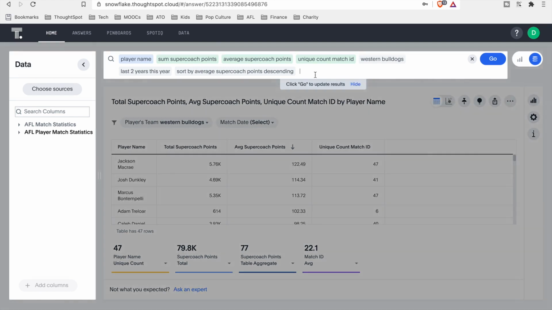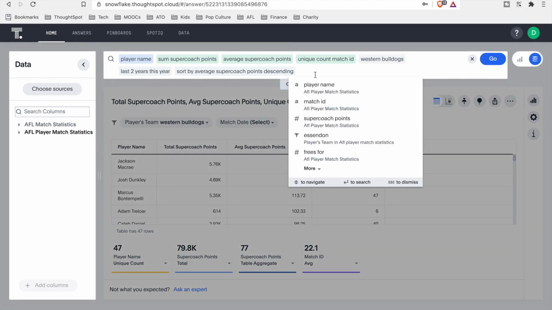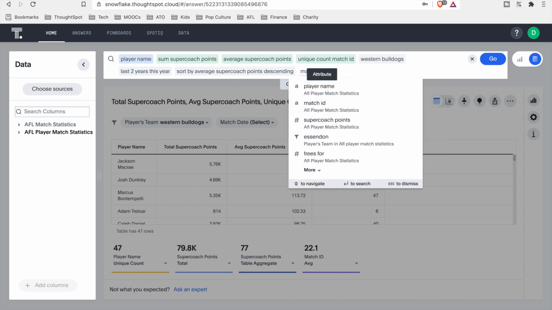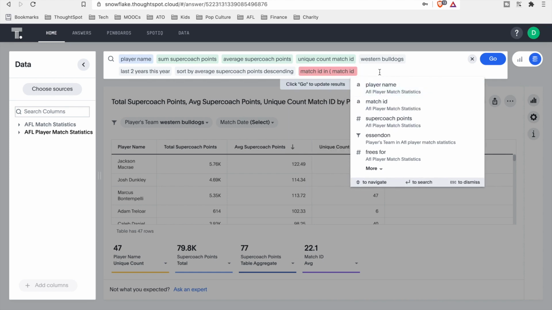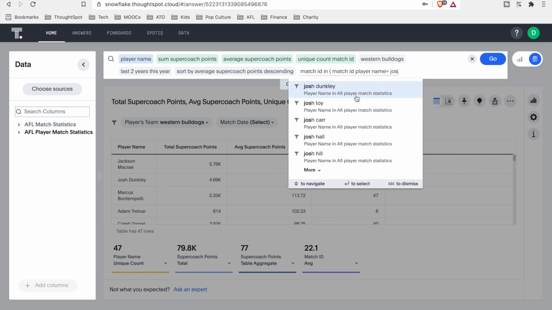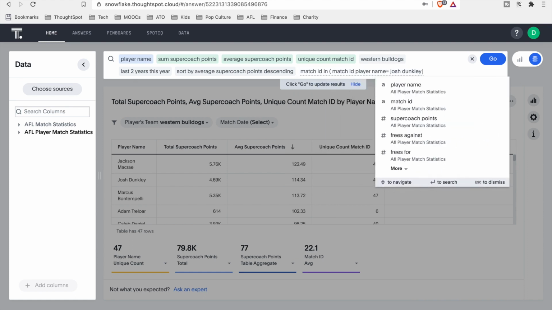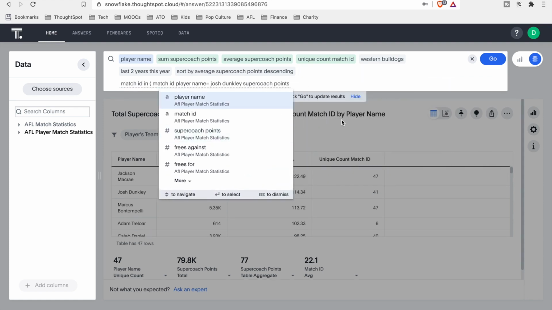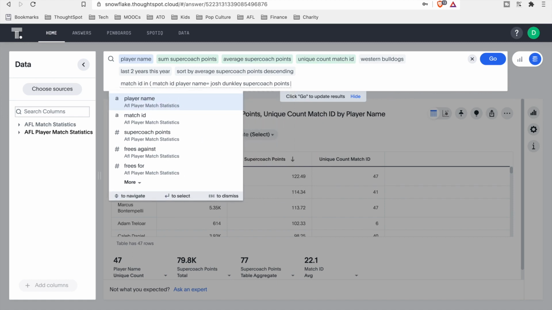So what I want to do is limit this result set down to only those matches where player name is Josh Dunkley, and they've scored, and we'll say that where Josh Dunkley has scored over 120 points. And let's also limit that to this year and the last 2 years.